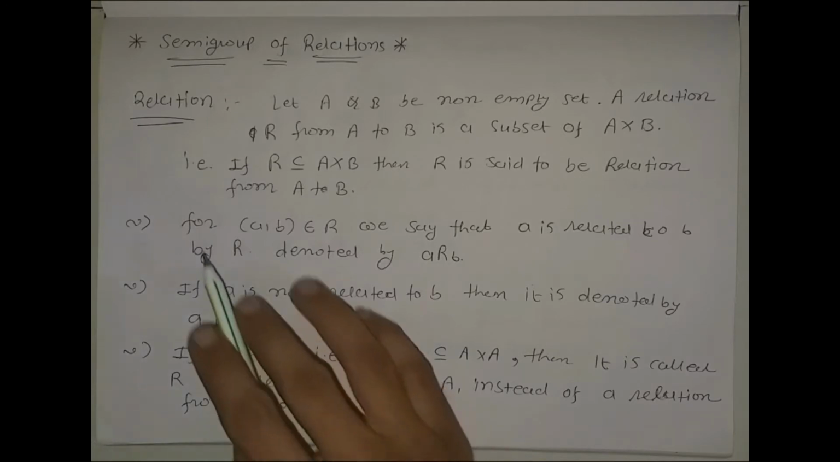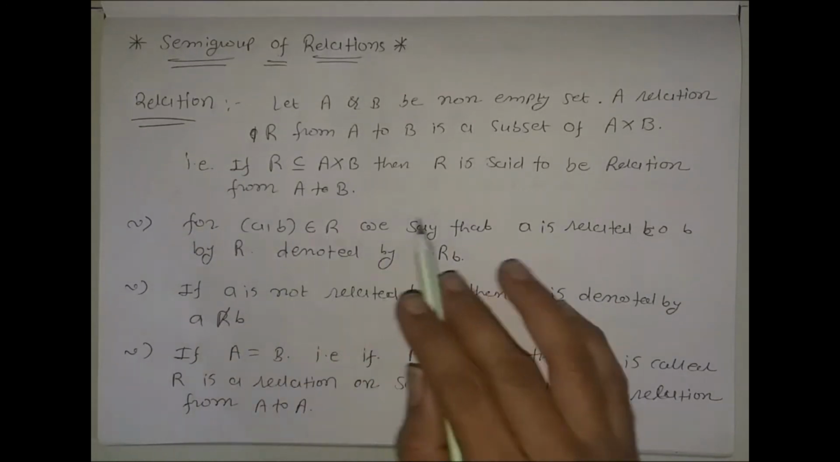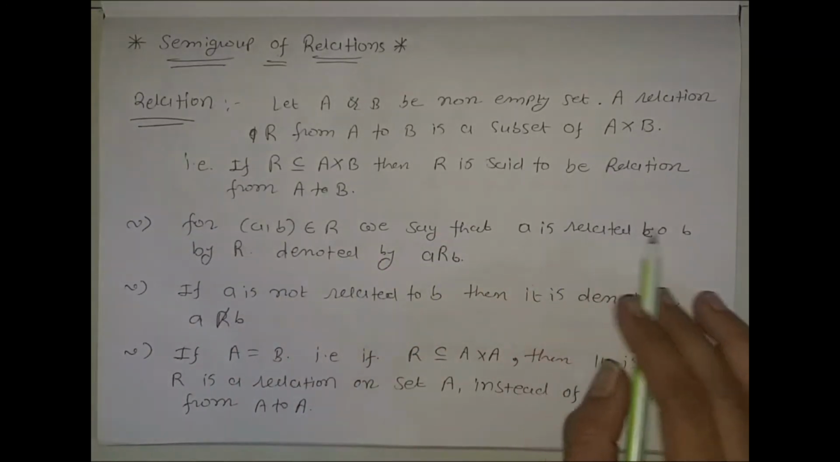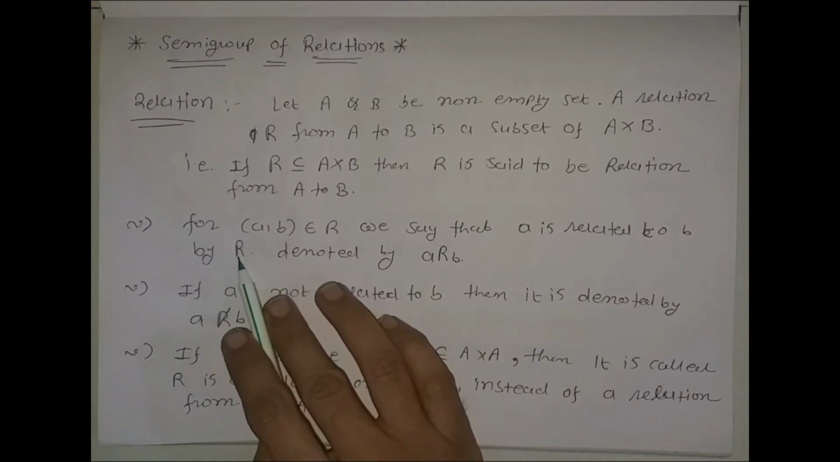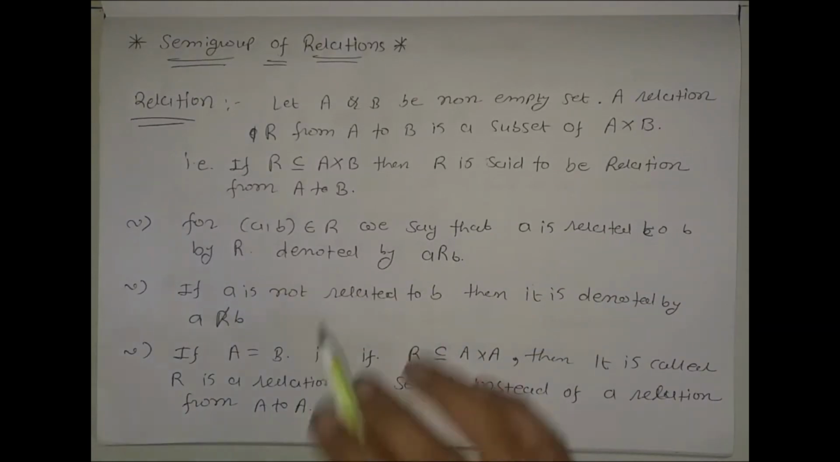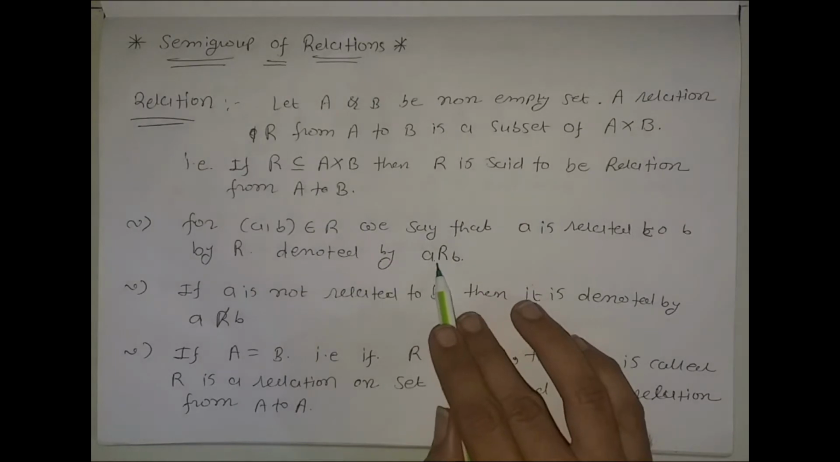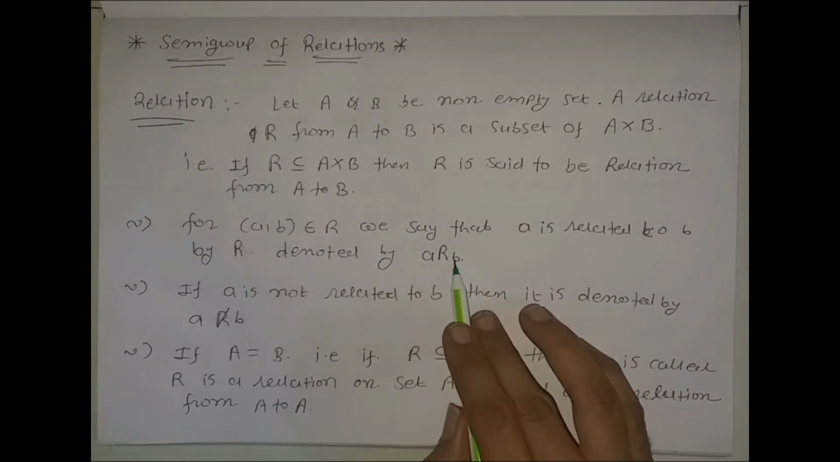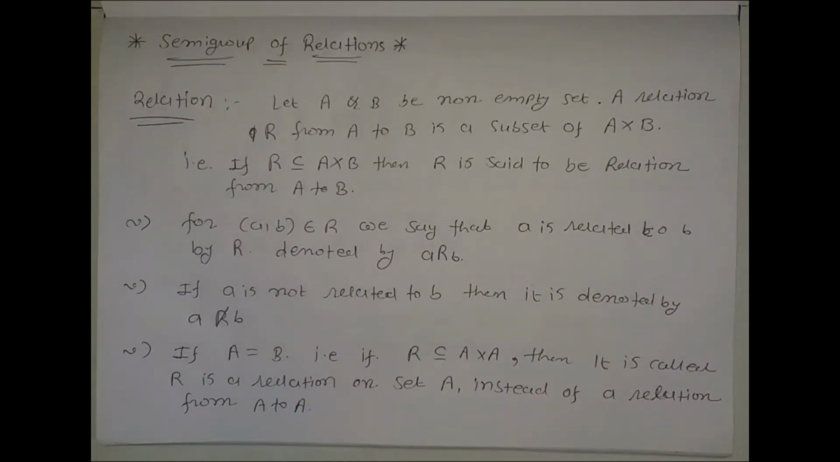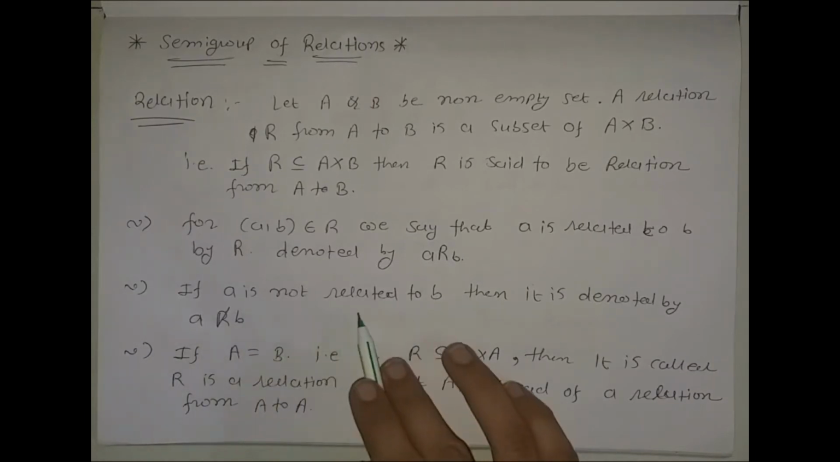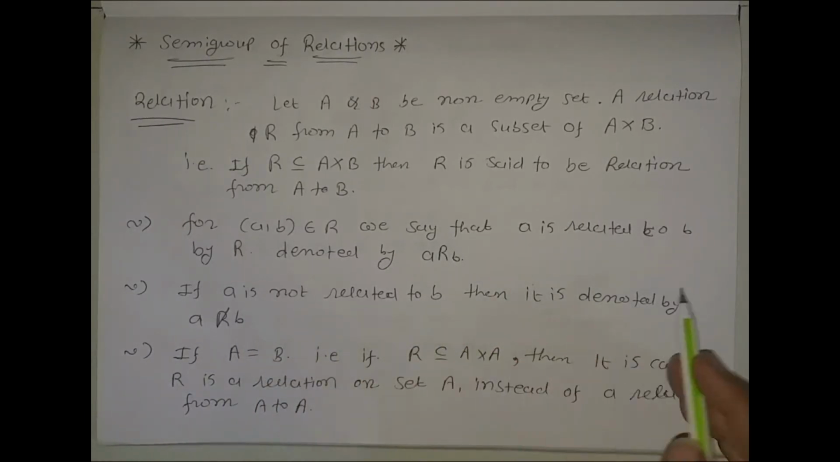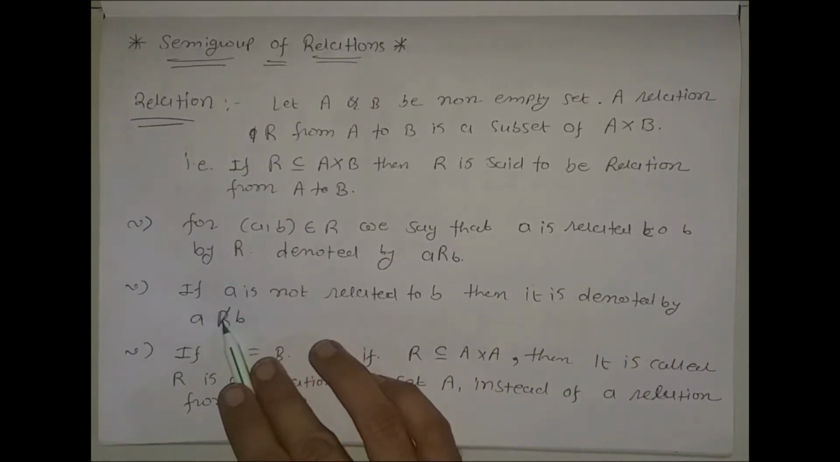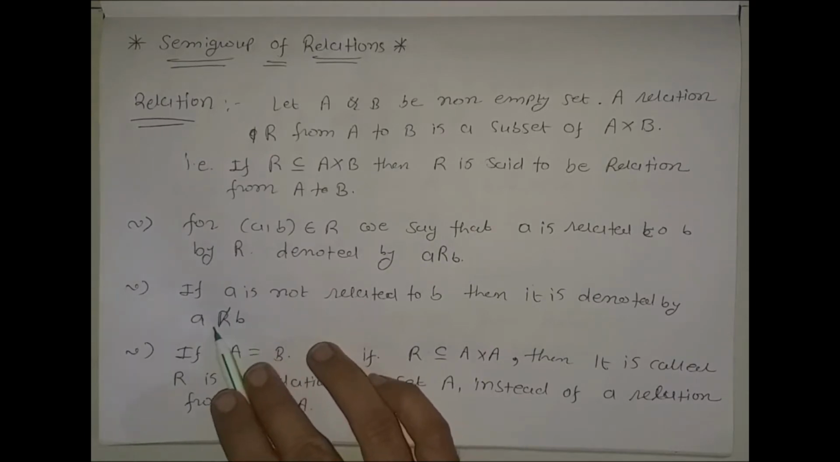Now, for (a, b) belonging to R, we say that A is related to B by relation R. It is denoted by a R b. If A is not related to B, then it is denoted by a R-slash b.